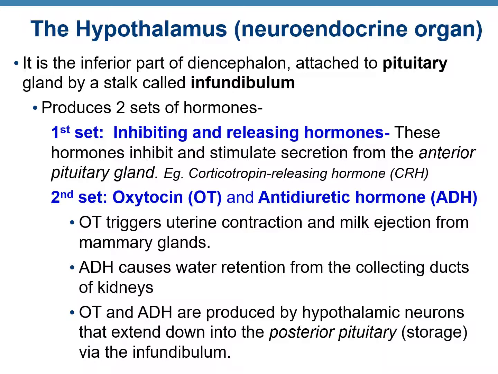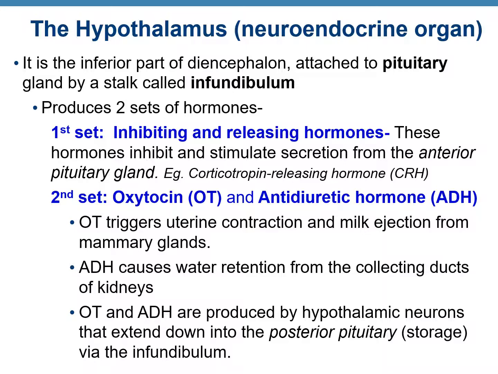The hypothalamus produces two sets of hormones. The first set includes multiple hormones which are collectively known as inhibiting and releasing hormones. These hormones either inhibit, that means stop, or stimulate the secretion from the anterior pituitary gland. For example, corticotropin releasing hormone or CRH.